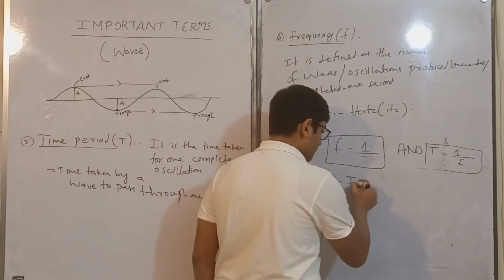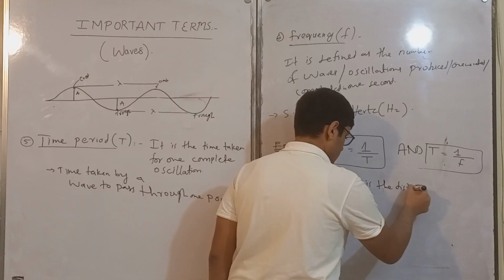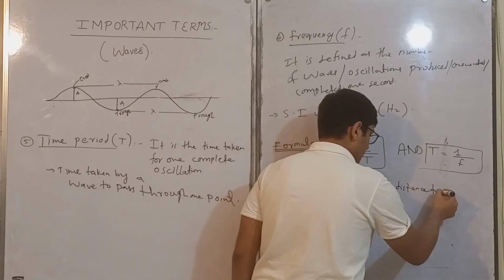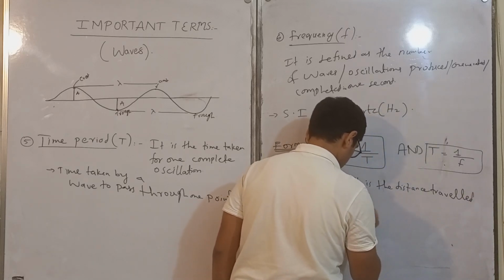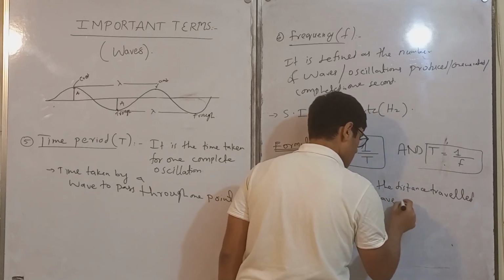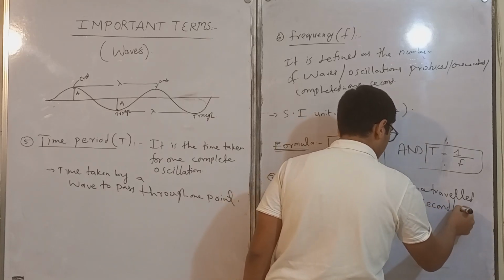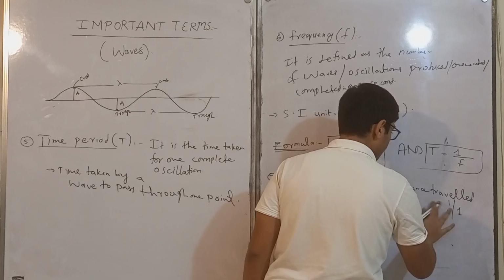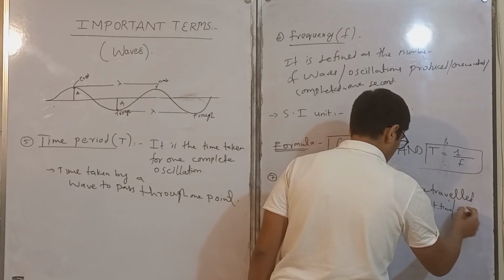It is the distance traveled by wave per second, or in unit time, or 1 second.